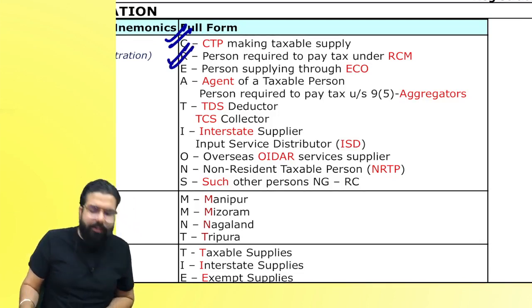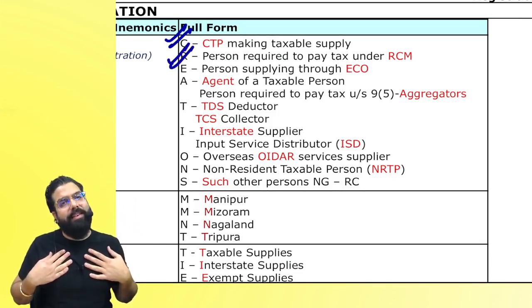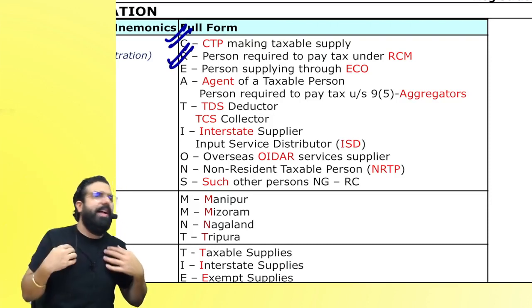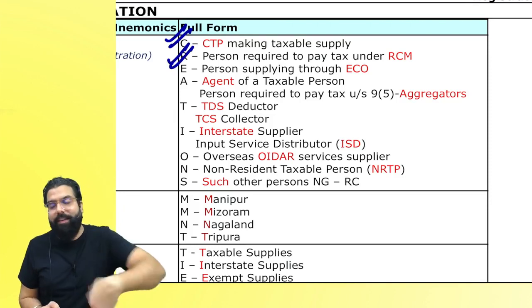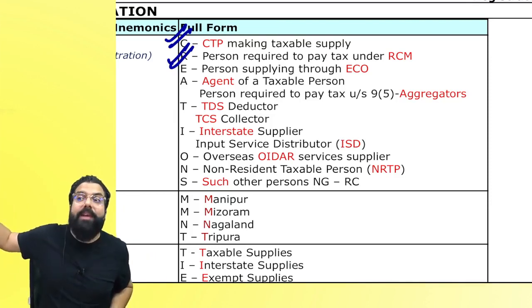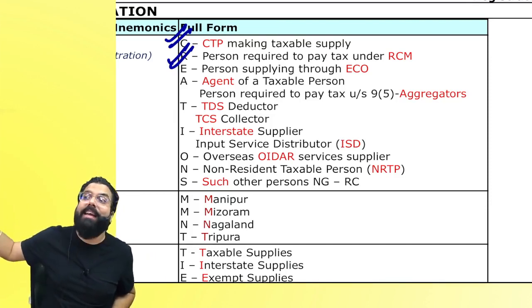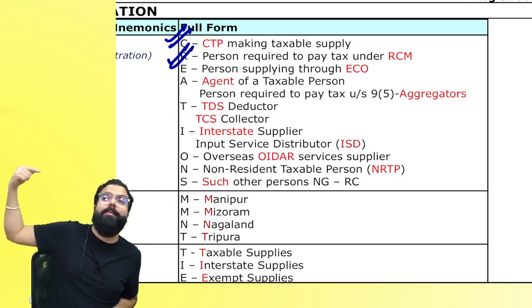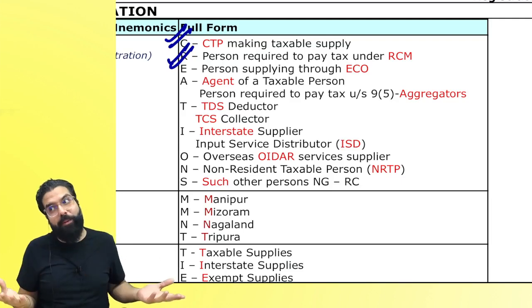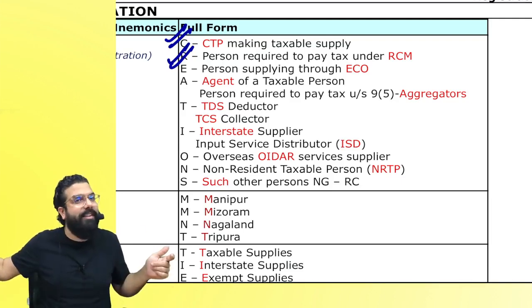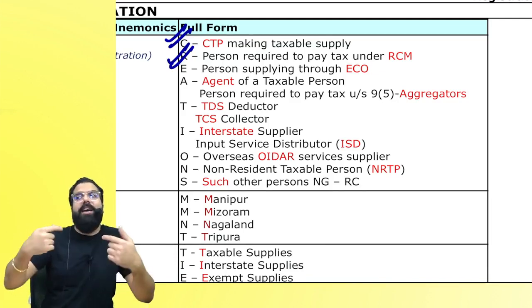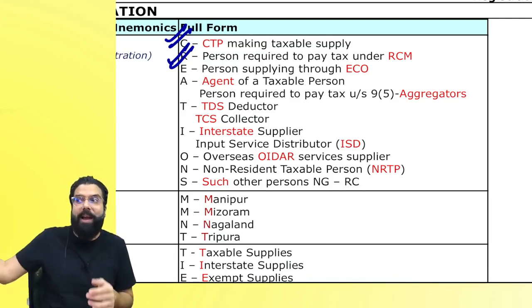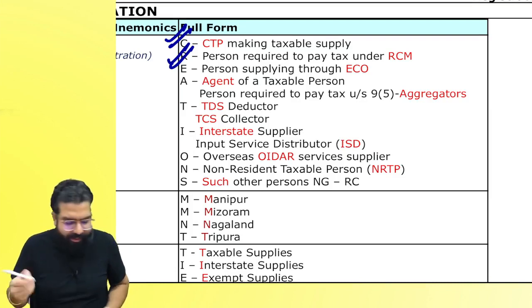R is for a person required to pay tax under RCM. If a director provides services to me, a company, I am required to pay tax under RCM, so I will take compulsory registration. And even if this director's turnover exceeds 20 lakh or 10 lakh, he is exempted under section 23(2), because he supplies goods or services on which the recipient will always pay the tax, so he doesn't have to take registration. Is my point clear? In case of reverse charge, the recipient takes compulsory registration and the supplier is exempted from registration.